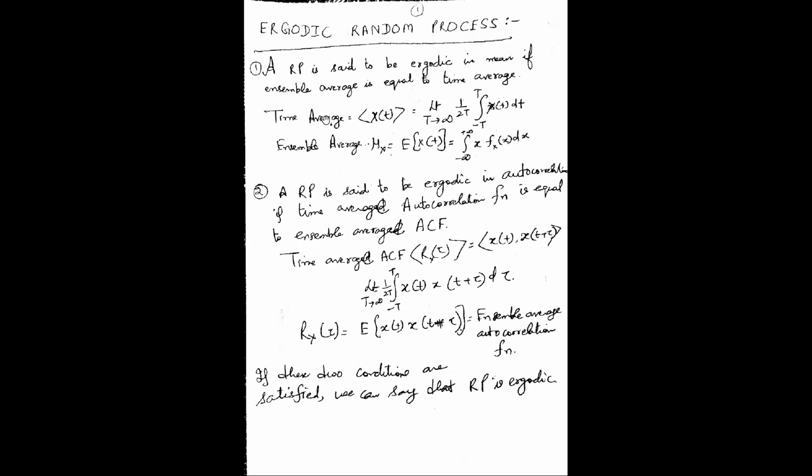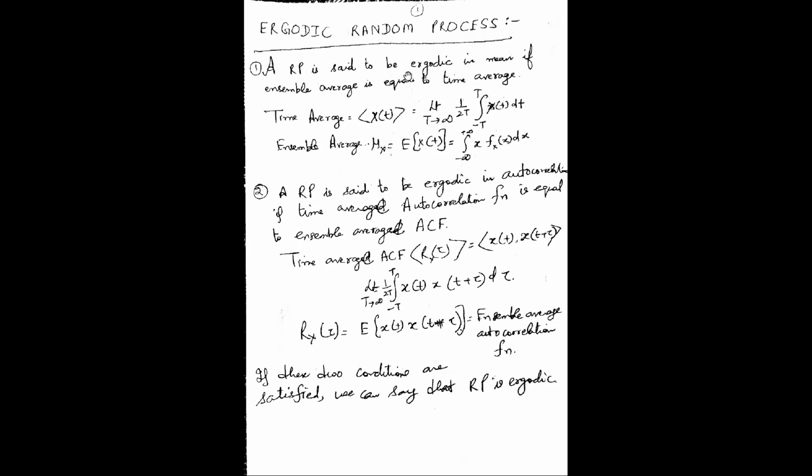All right. Now, what is time average? Time average means we will take limits from minus T to capital T. The ensemble average is actually the expected value, which you are expecting as a mean. Time average is the actual value when you have done the measurements from minus T to capital T, and this is the formula. Limit capital T approaches infinity, 1 by 2T of the integral of x(t) dt, and we are looking for the average within this time period only, minus T to T. This is known as time average.